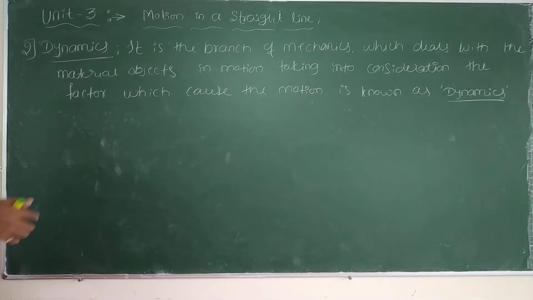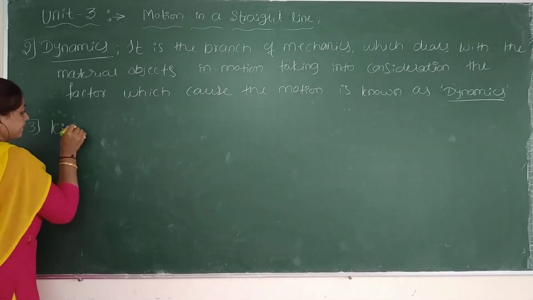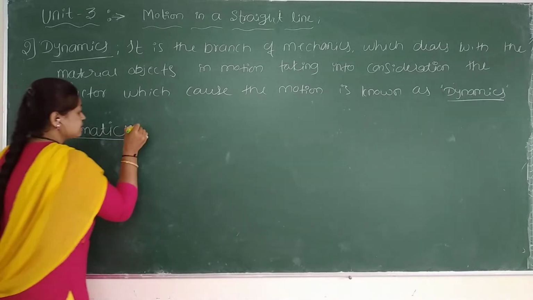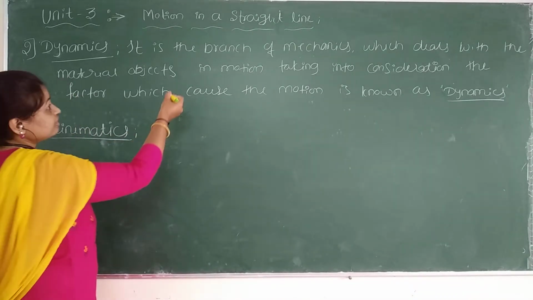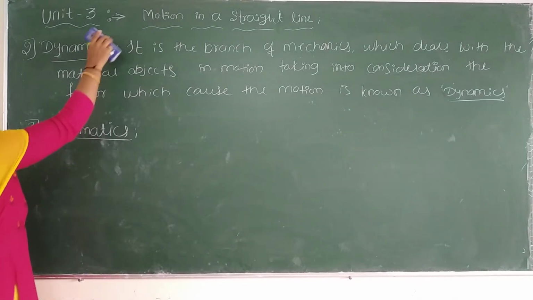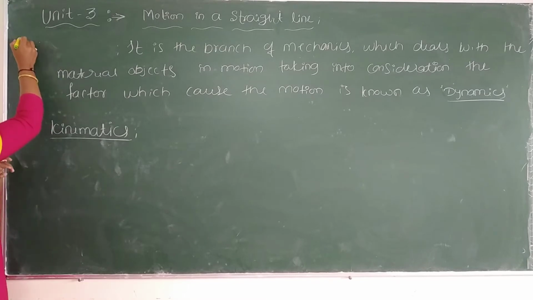Okay. Then third one, kinematics. Same, mama. I can write here only. So I will change here. This is the kinematics definition.